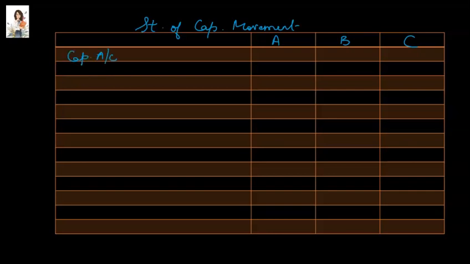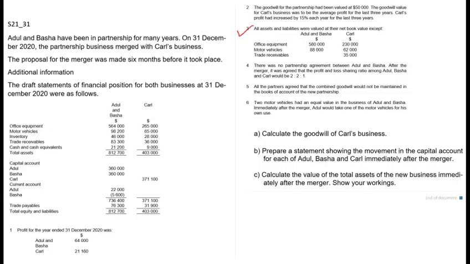So capital account, these are already given to us in the statements of financial position, and then we show the current account balances. Basha has a negative current account balance, so it will be in brackets. This is a merger, so there has been a revaluation of assets and liabilities. Let us focus on that next.